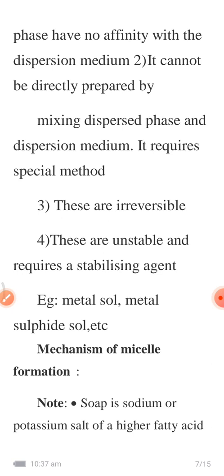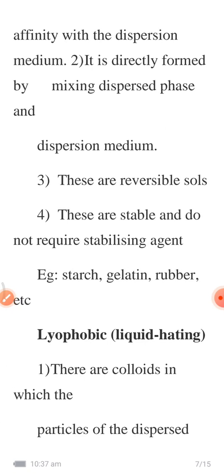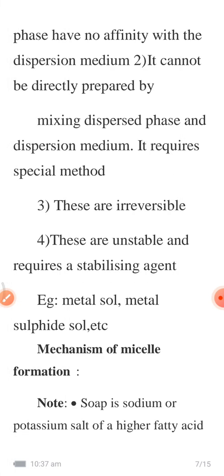Since there is no affinity between the dispersed phase and dispersion medium, we use special methods to prepare this type of sol. These are quite unstable and require a stabilizing agent. For example, metal sols and metal sulfide sols are examples of lyophobic sols.